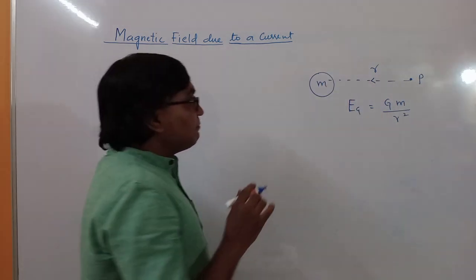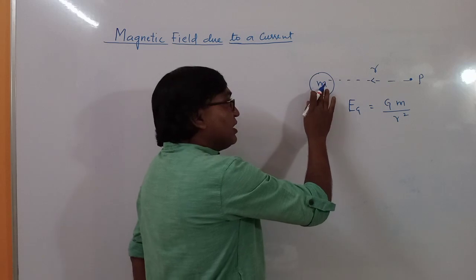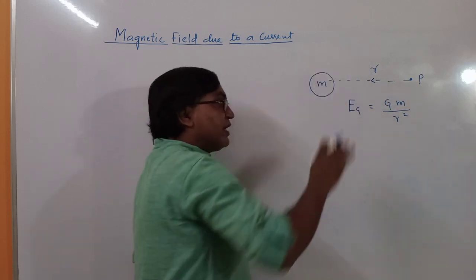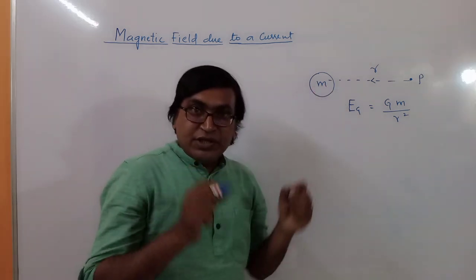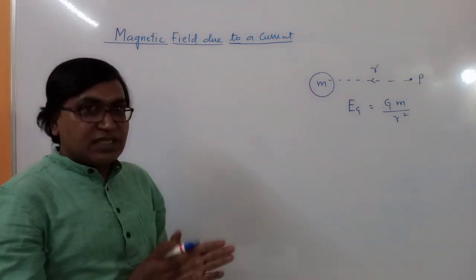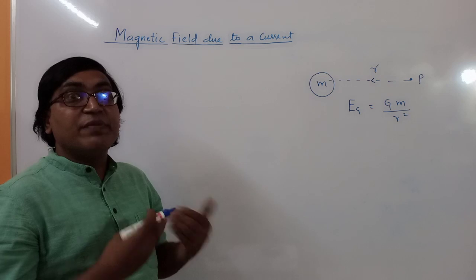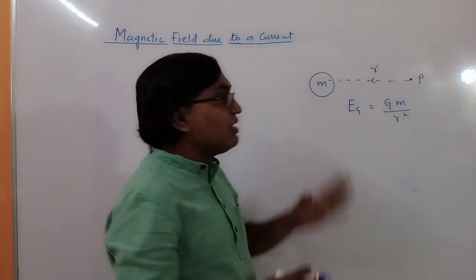Then similarly, this mass, even if it is moving, will create a gravitational field. A mass which is at rest as well as a moving mass can create gravitational field.